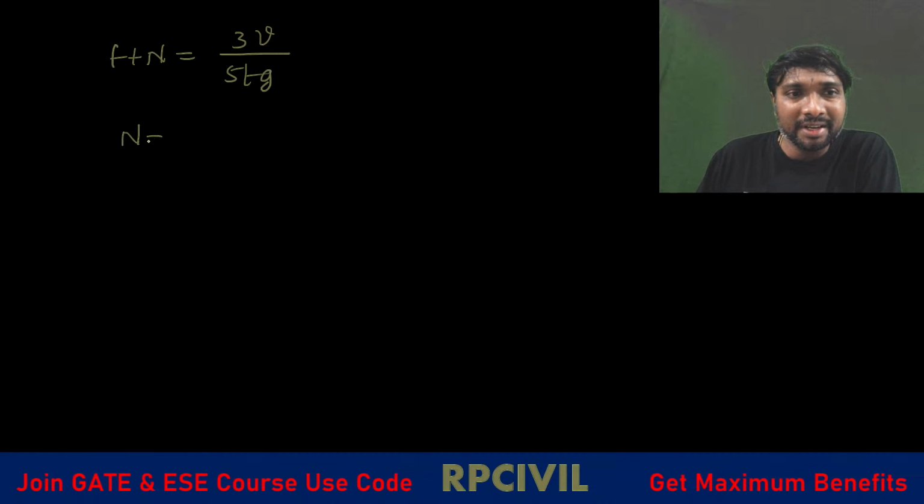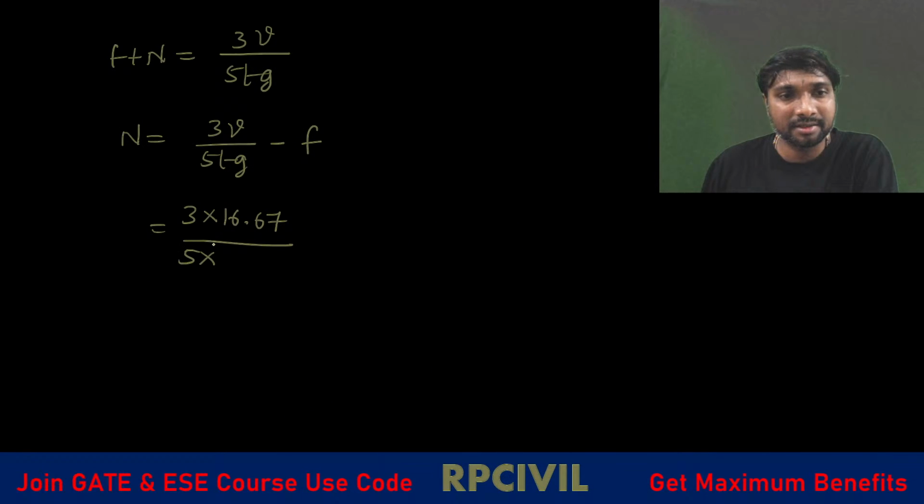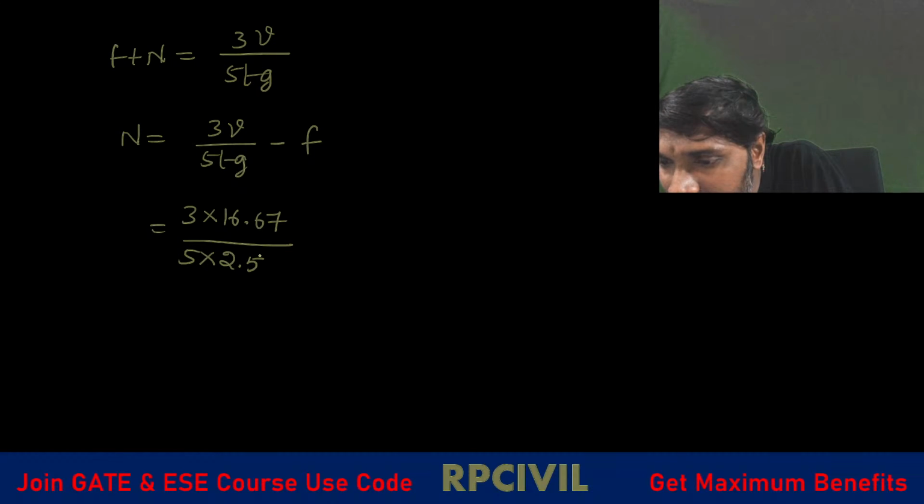And what is that N you can get here? 3V by 5TG minus F. So what is that? 3 times 16.67 divided by 5 into, what is the reaction time you are having? 2.5 seconds. 5 into reaction time 2.5 seconds.